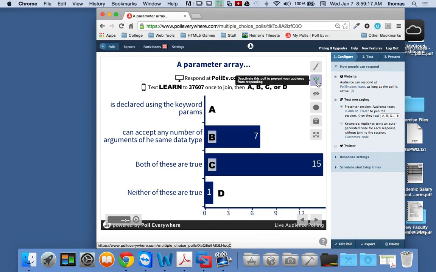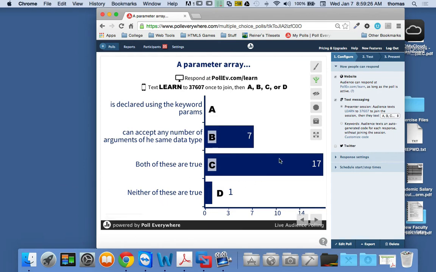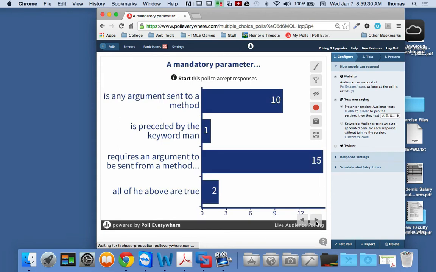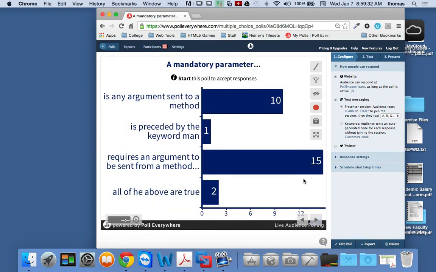Remember what we did when we talked about conditional operators, if you guys remember, if and or, if one is true, then the other one, obviously neither of these are true, can't be true. I don't think I have another one, do I? No. So these are the results.